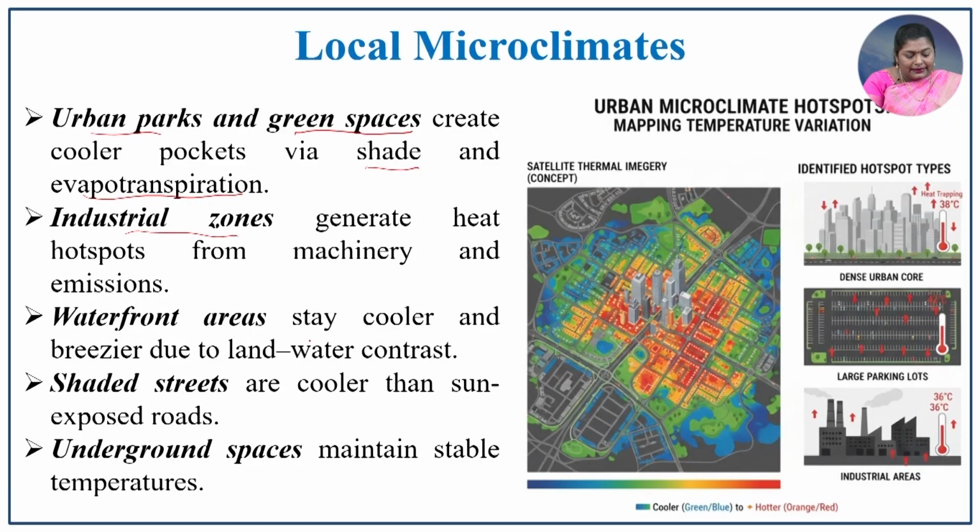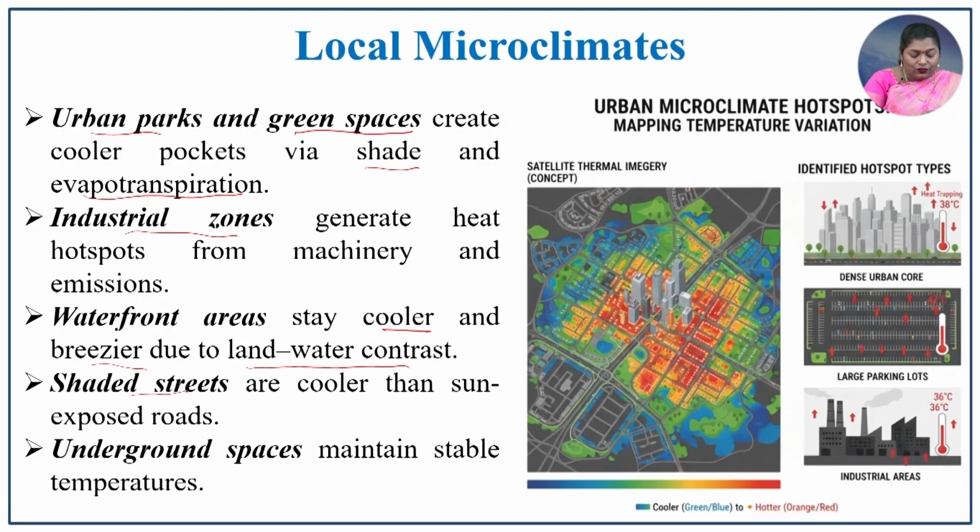If there is industry, pollution will automatically be emitted by the machines. Because of that emission, there will be an adverse effect in that particular locality. The waterfront areas stay cooler and breezier due to land and water contrast. So, this warm and cool condition adversely affects the local climate.